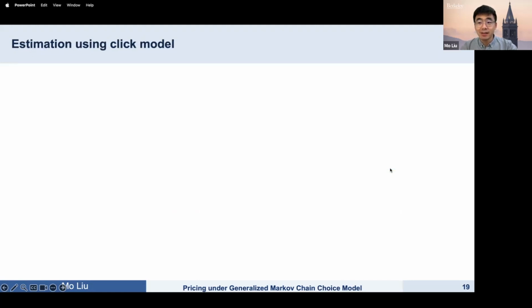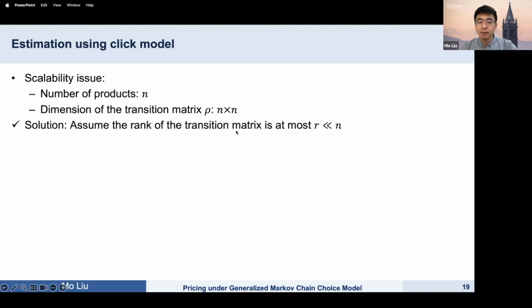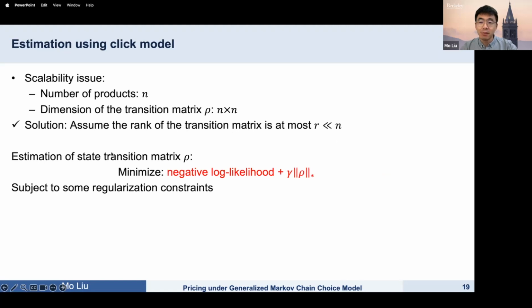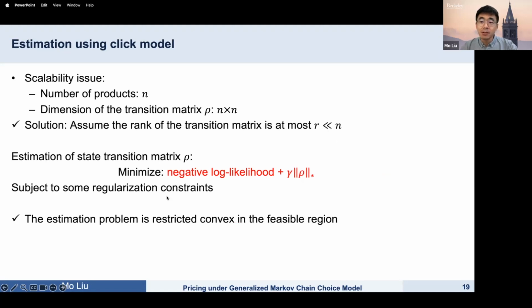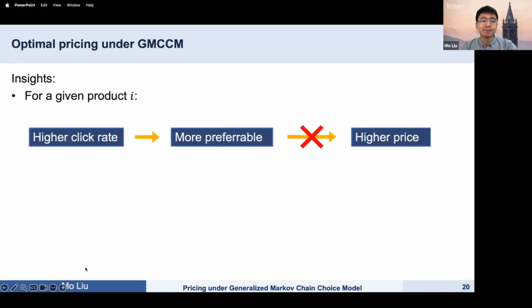In practice, when estimating the parameters, we face the scalability issue. So we assume the low-rank structure of the transition matrix. When estimating this matrix, we minimize the negative log likelihood plus the penalty of the nuclear norm of this matrix. We demonstrate this problem is restricted convex and derive an estimation error bound in the order of square root r log n, which is smaller than previous result.